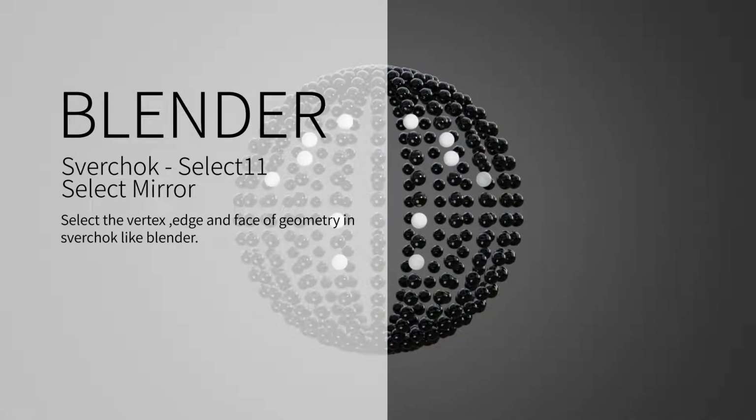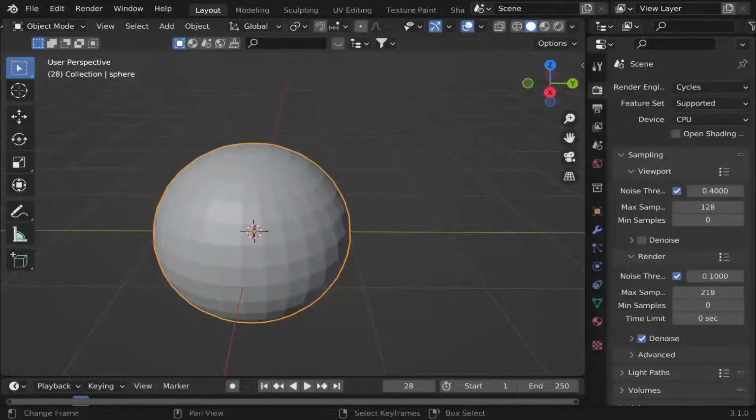This is the 11th part of the Sverchok selection tutorial. I will use the Sverchok base node to implement the select mirror function. Again, this feature is available in Blender. It selects mirror vertices based on a plane.